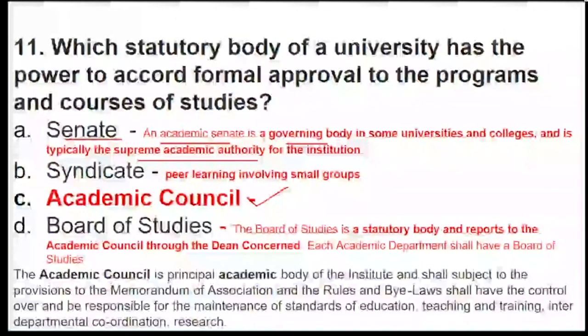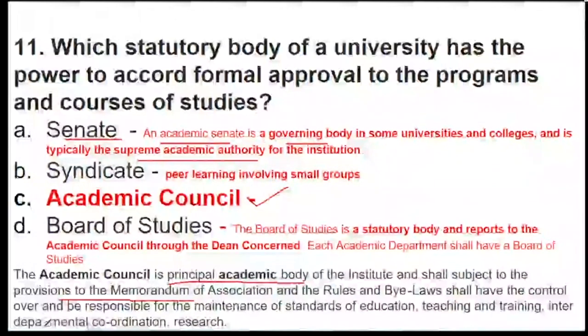Now syndicate is nothing but peer learning which involves small groups. Academic council is the main academic body, called the principal academic body, and it is subject to the provisions written in the memorandum of association, that is the rule book.